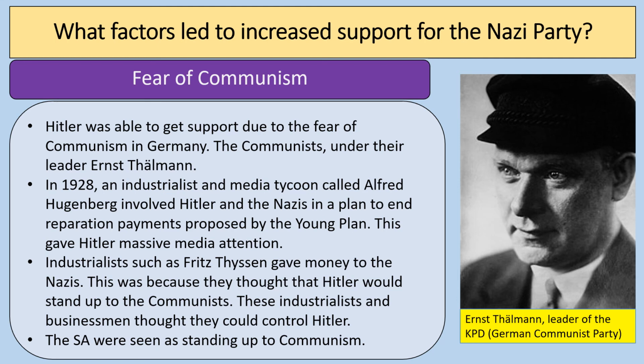And I think really the key factor of fear of communism is that it makes some of the wealthier groups and the more traditional conservative groups, even some things like the German Nationalist Party, for example, but it also gives the Nazis money. So rich industrialists like Fritz Thyssen, for example, but there's plenty of others as well, they give money to the Nazis, and that's crucial because when the Nazis are given this money and funding, they're able to use that to fund their propaganda, for example, fund the plane journeys that are taking Hitler around Germany to meet people, and there was a sense amongst these industrialists and rich business people and these right-wing forces in Germany, these conservative forces, that they would be able to control Hitler if he became leader.